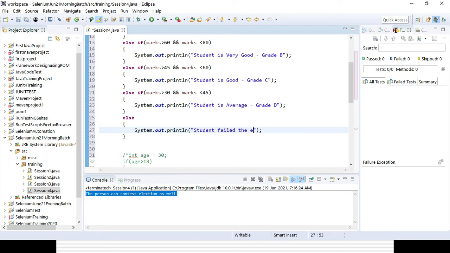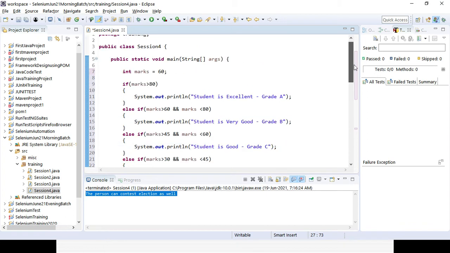Failed the exam. And I can say any grade, right? Suppose grade fail, okay, or grade X. So that's why I can give multiple conditions here, right, with the help of else if ladder.